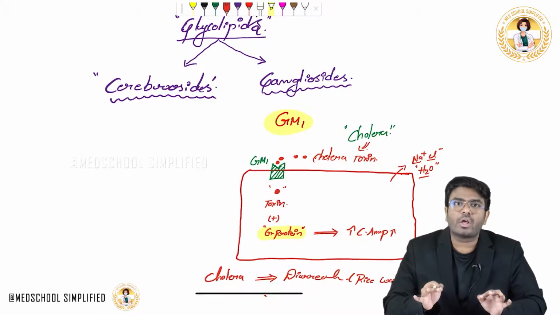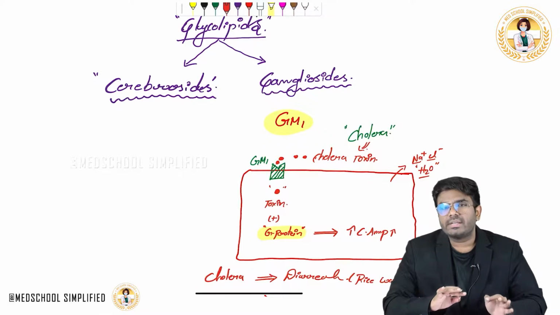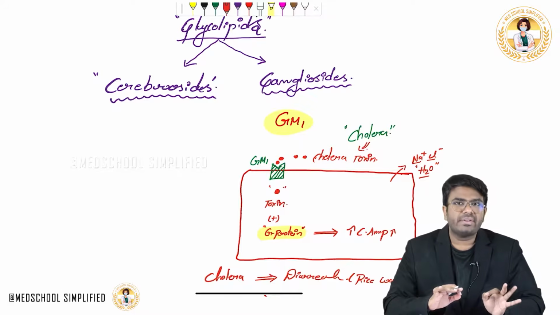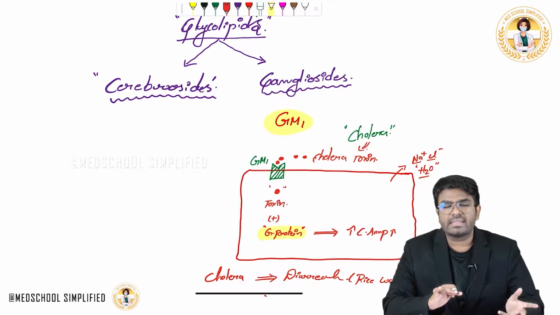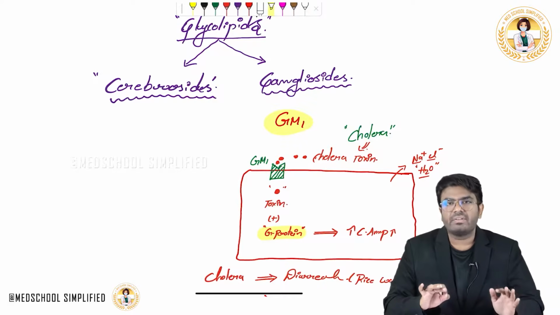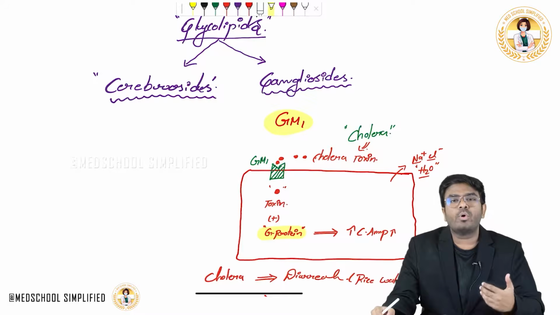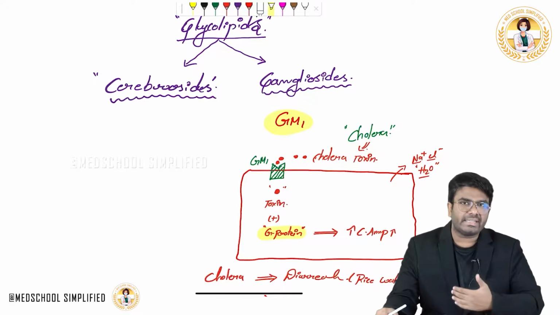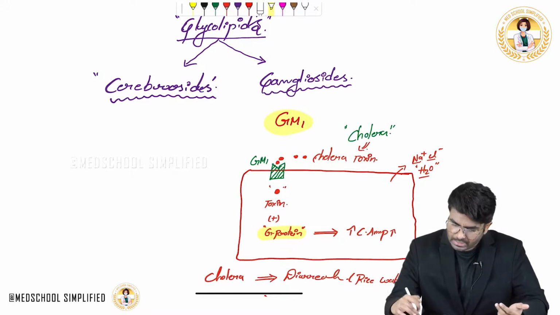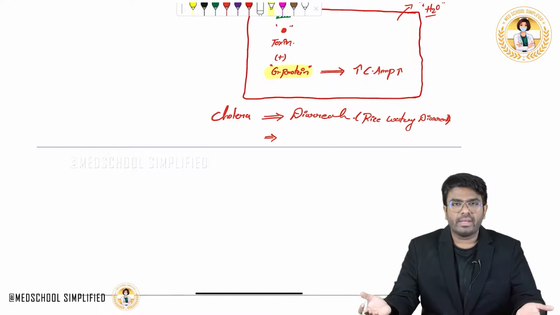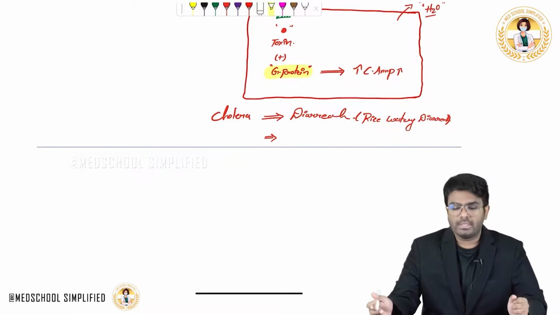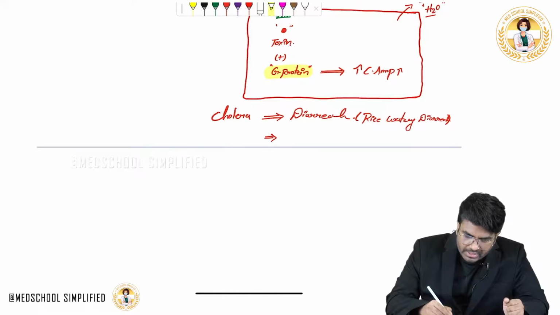It acts like a receptor for the cholera toxin, so the toxin enters the enterocytes via GM1. The toxin activates the G protein complex and then adenylyl cyclase, so intracellular cAMP increases, and more sodium, chloride and water are secreted into the lumen of the GIT, causing diarrhea. We all know cholera patients suffer with rice watery diarrhea. This is the mechanism of action.